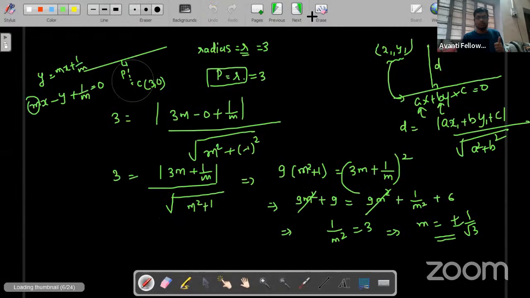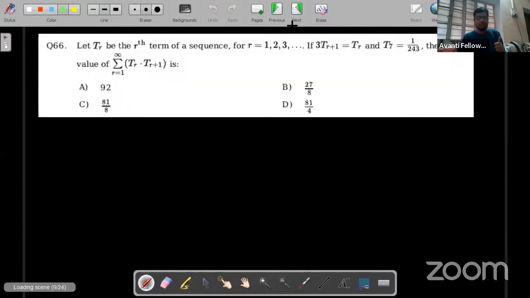Next question is question number 6. So question number 6 is a very easy question. I think this would be a class question if I remember. So directly we can solve this. Clearly what is given: TR is given as the Rth term of a sequence. Okay, some sequence is given. I don't know which kind of sequence it is, but TR is the Rth term. So according to that, T1 will be the first term, T2 the second term, T3 the third term, and this condition is given.